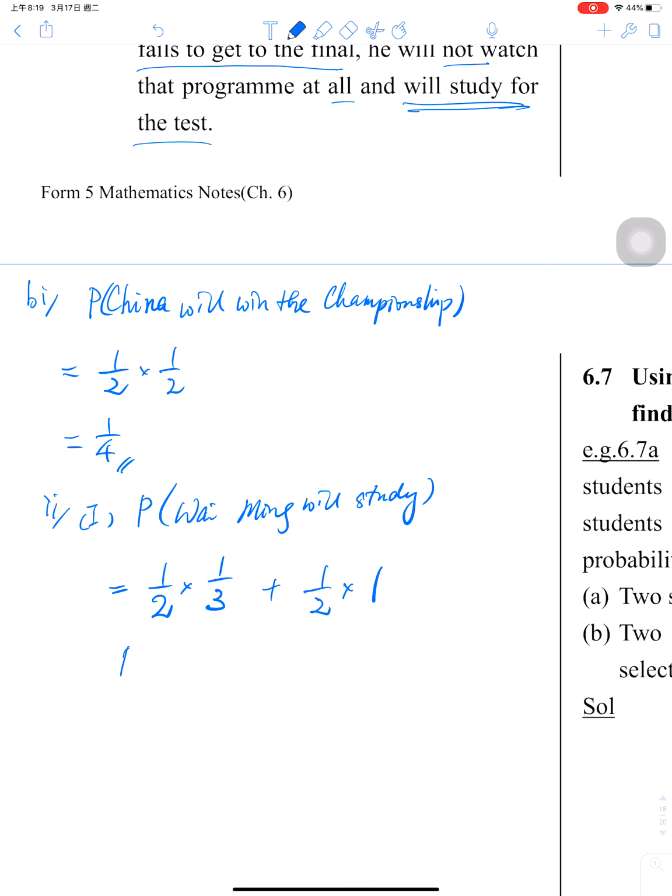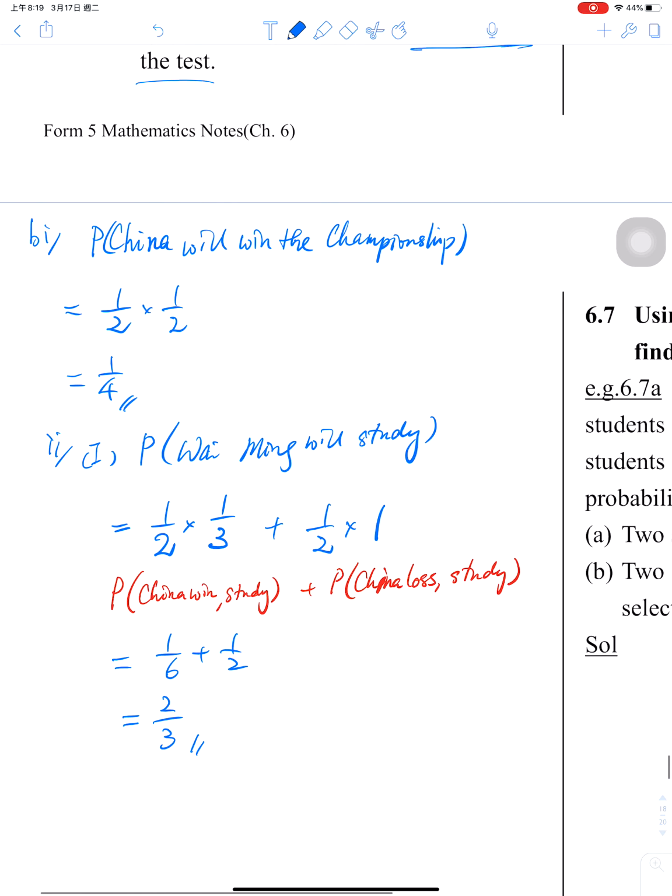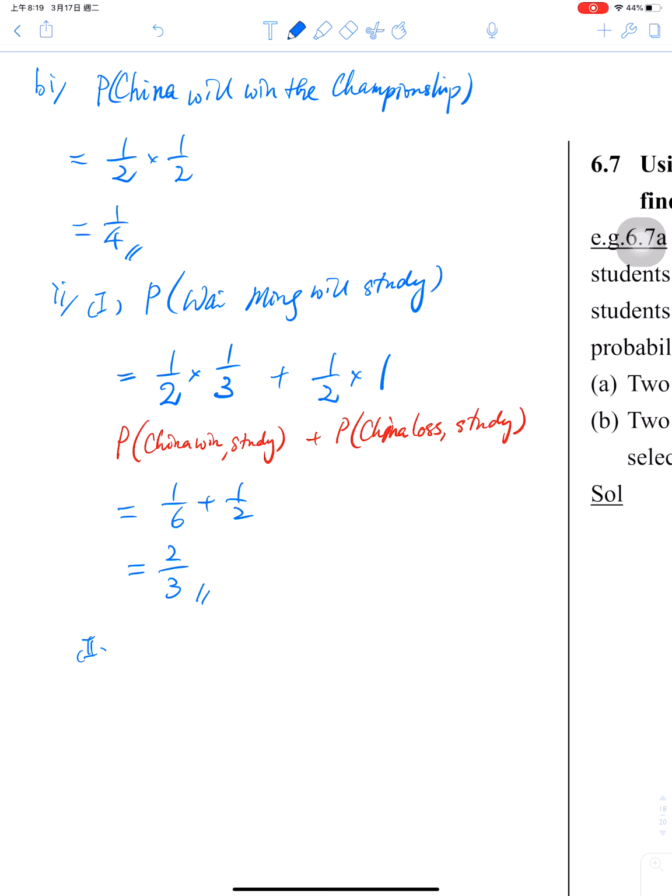So this one is the probability. Maybe I write like this. This one is the probability China wins the first one and then studies, plus China loses and then will study. Actually, this 2 comes from this. So 1/6 and 1/2, the result is 2/3.